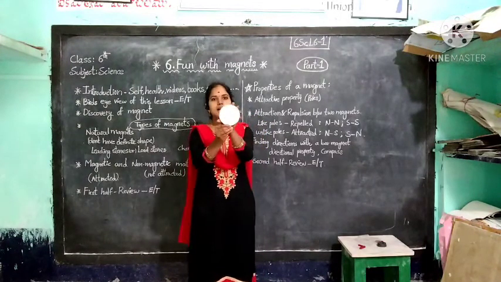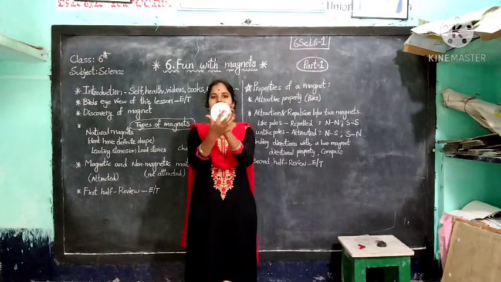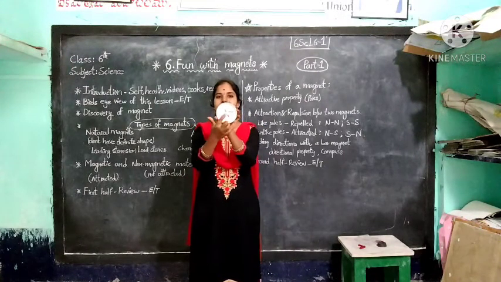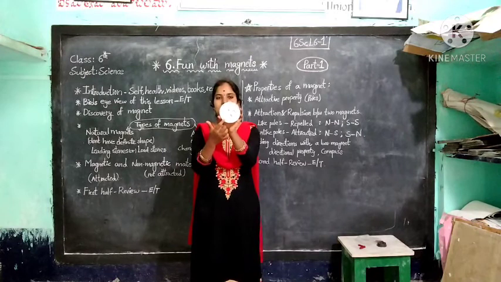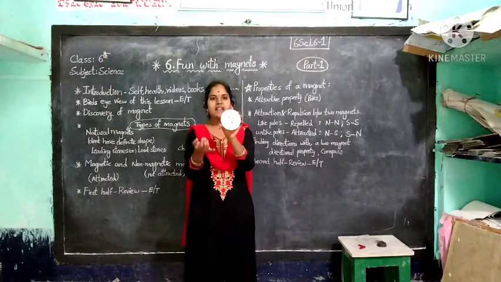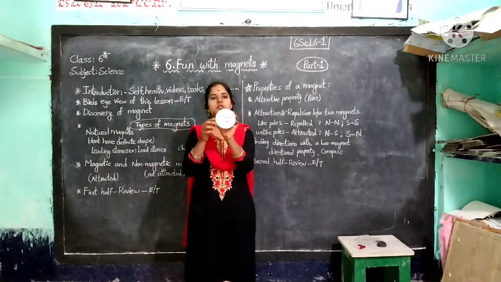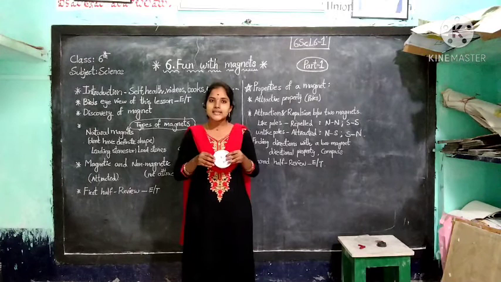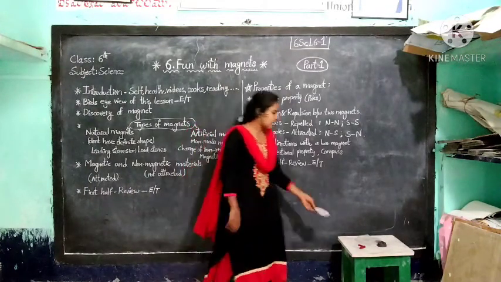Okay, this is the compass. Very small, looking like a small box. A glass plate is covered on it. A magnetized needle is there. There are two ends on the needle. The colored end is the north pole and the other one is the south pole. The travelers, sailors in the ships, aeroplanes and the army people also used the compass to know the direction in an unknown place. Okay children, this is about compass.